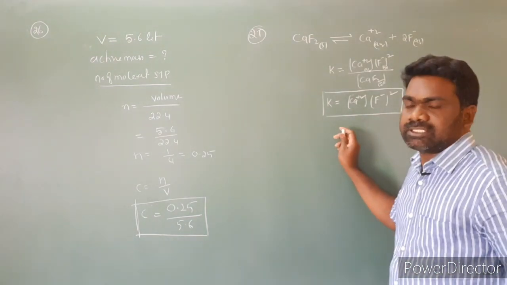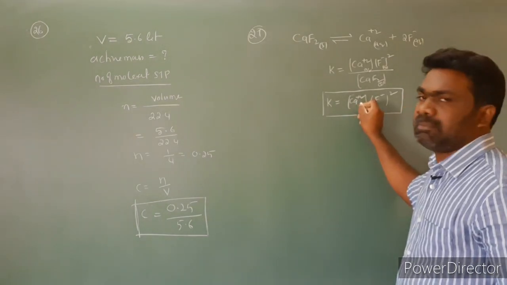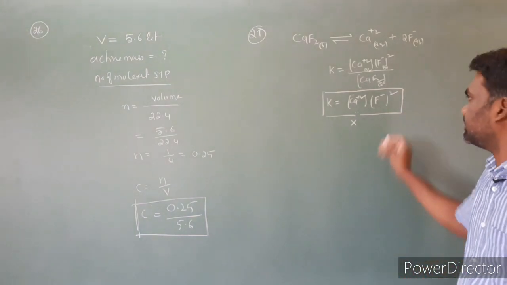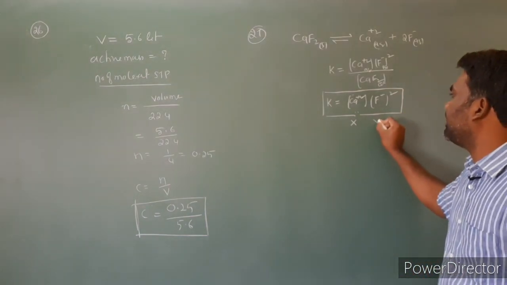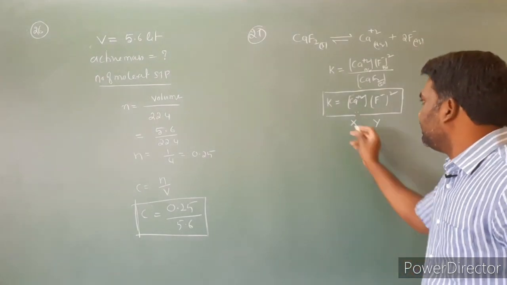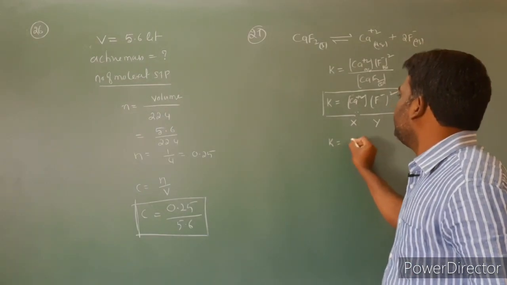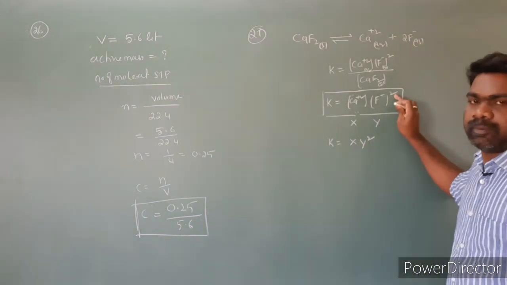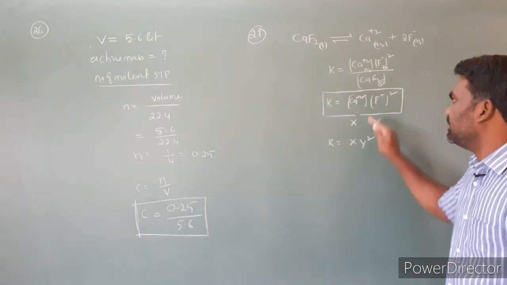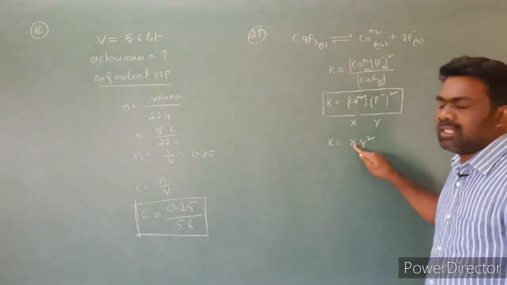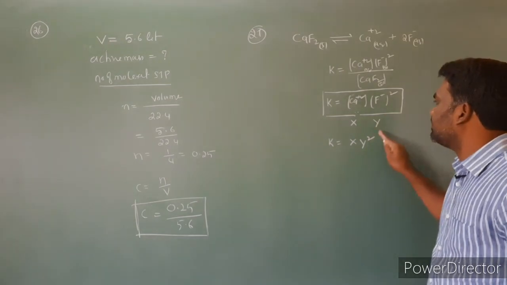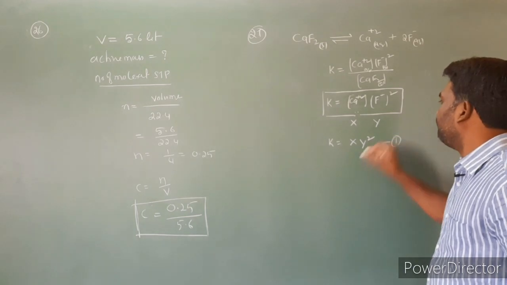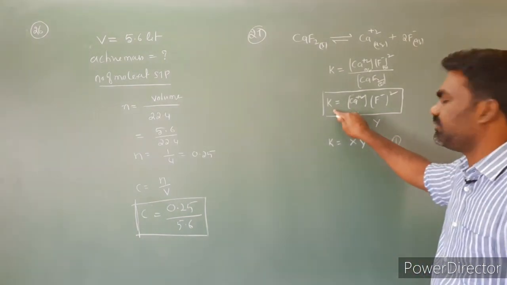Now for the initial concentration, I am labeling the concentration of Ca+2 as x, and the concentration of F- as y for understanding purposes. Initially K is equal to x times y square, since F- is power 2. This I am labeling as equation 1.